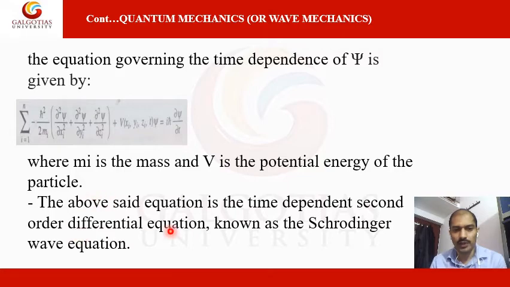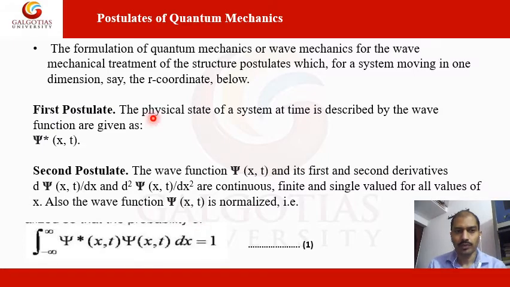The above equation is a time-dependent second-order differential equation known as the Schrodinger wave equation. Now, the postulates of quantum mechanics.